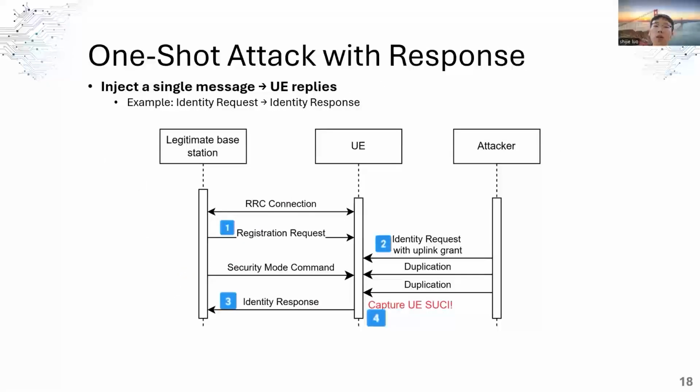Another scenario is one-shot attack that expects a response from the UE, which can be used for fingerprinting. In this example, when the attacker observes a registration request from the UE, Sniffjet injects an identity request along with an uplink grant. Upon receiving and accepting this injected message, the UE responds with an identity response.